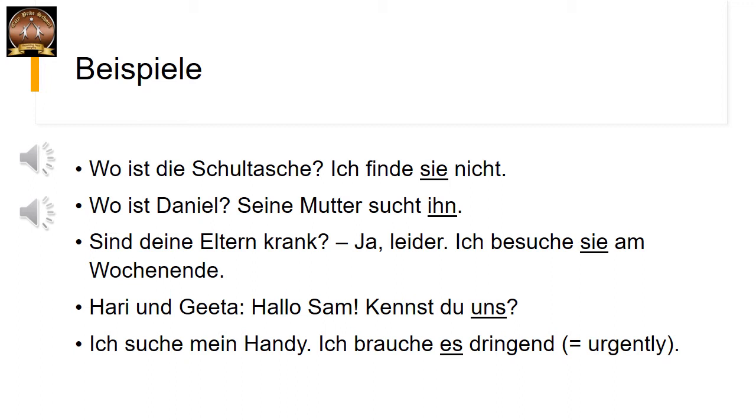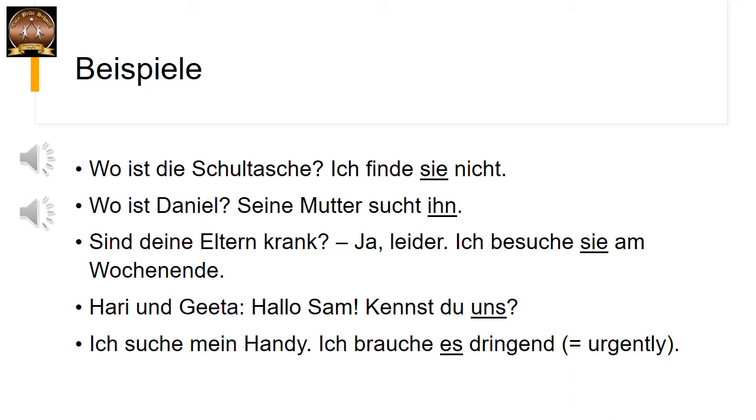Correct? Let us look at the next example. Sind deine Eltern krank? Are your parents ill? Ja, leider. Yes, unfortunately. Ich besuche sie am Wochenende. I am visiting them on the weekend.